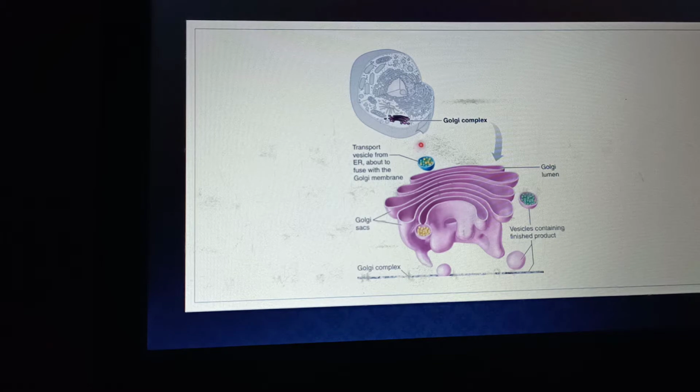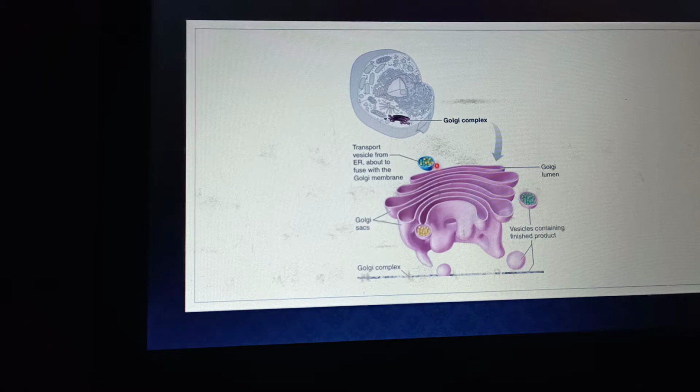The smooth endoplasmic reticulum is involved in the packaging of different kinds of material which is synthesized inside the rough endoplasmic reticulum. After packaging that material, the smooth endoplasmic reticulum causes budding of that material in the form of vesicles, known as transport vesicles, which are very small in size.